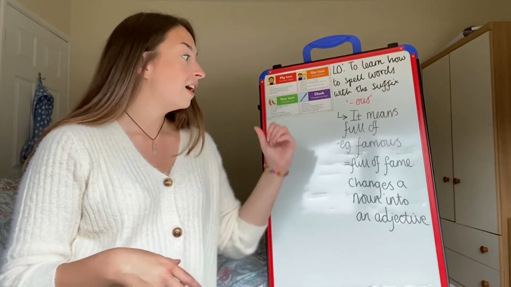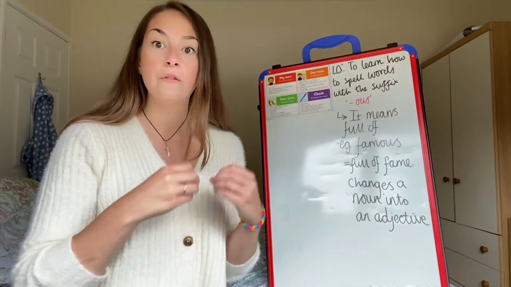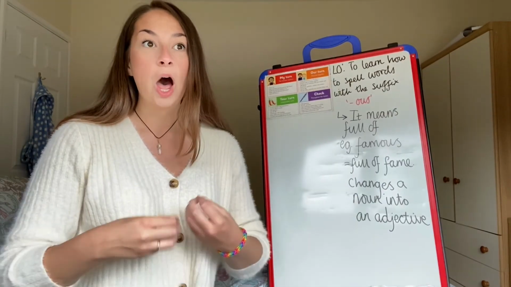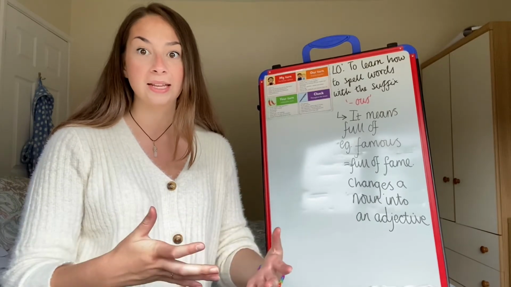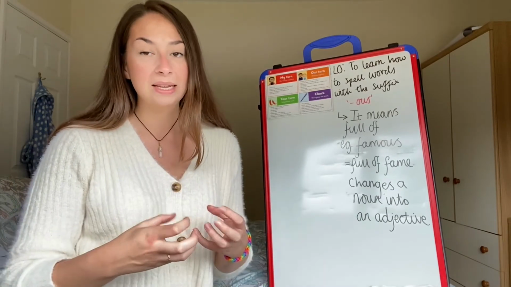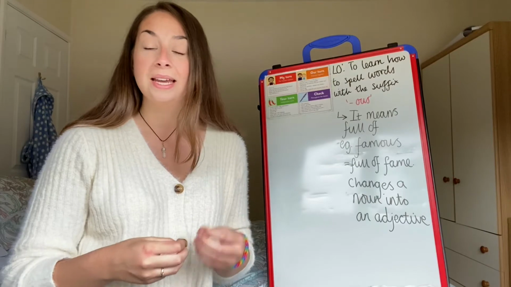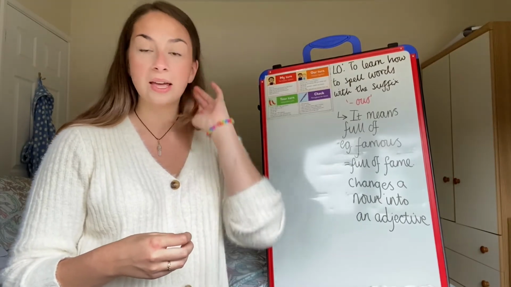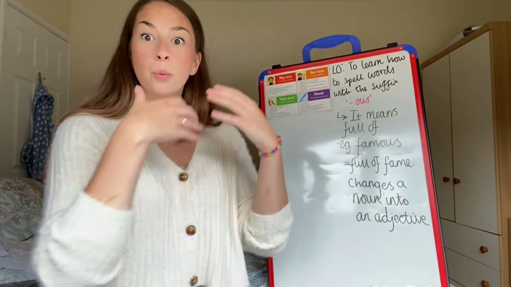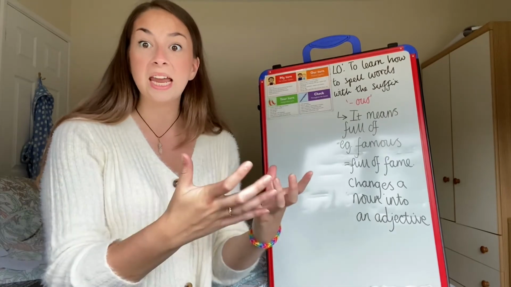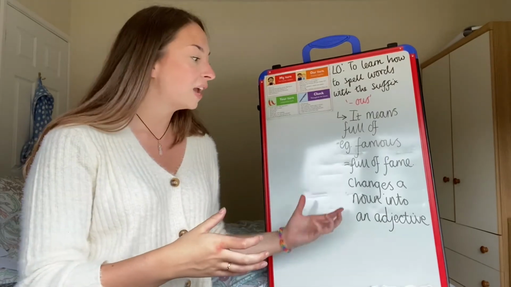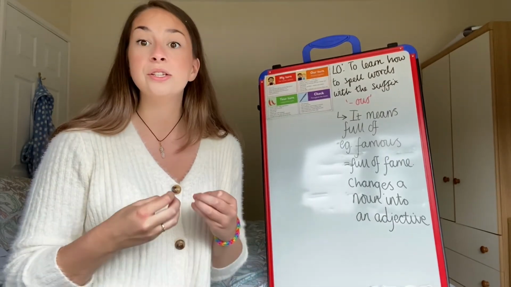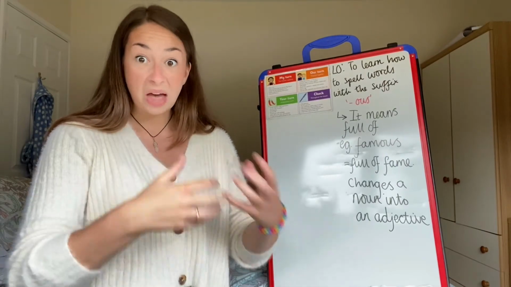So for example, famous means full of fame. So it's just basically saying how much fame that person has. But fame is a noun and famous is an adjective. We say that fame is something that someone has, so it's a thing, it's a noun. Whereas famous is an adjective, it's describing that person.